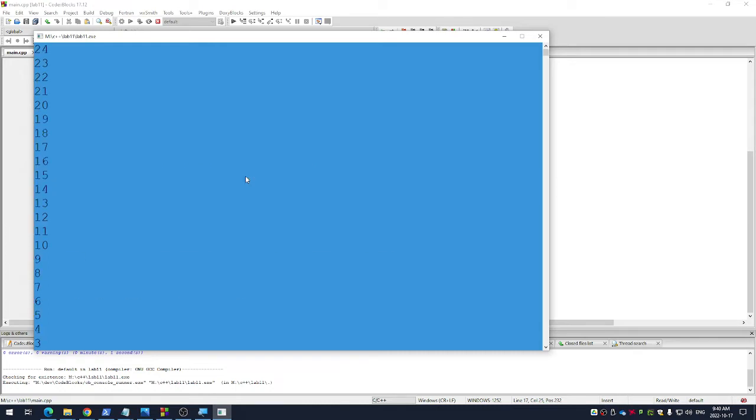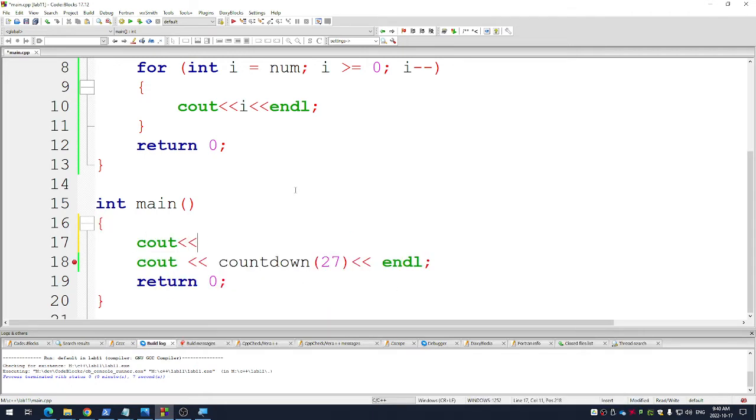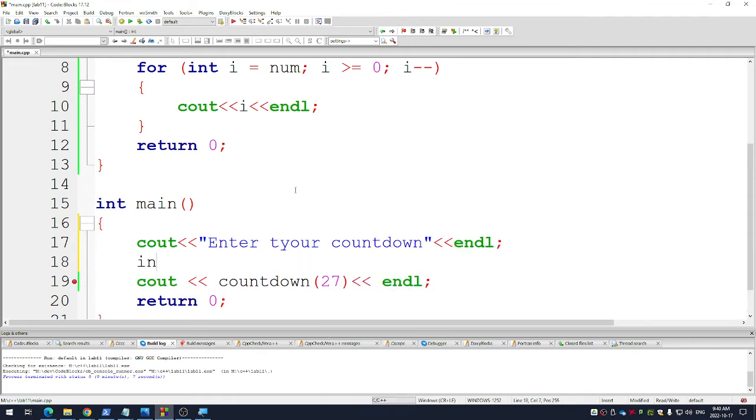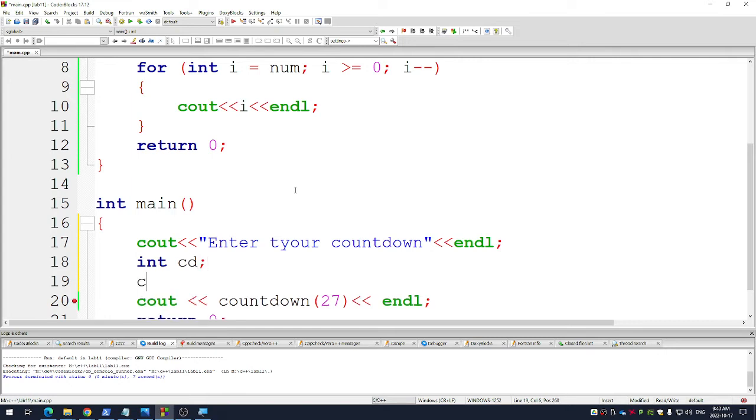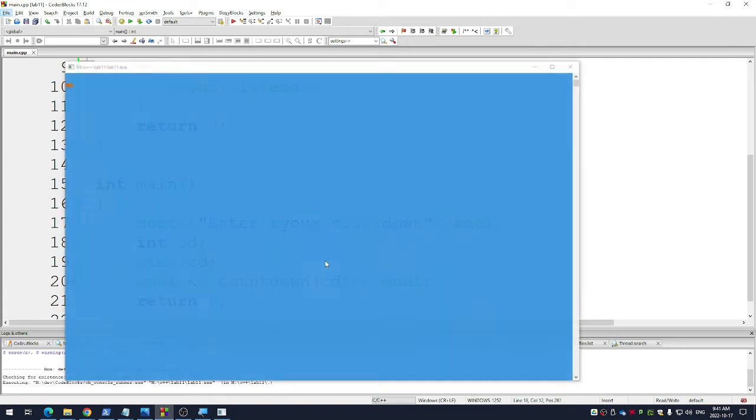So then, Mr. Rosingo? Yeah? How do we get the user to enter in how many times? You would do something like this. You would say enter your countdown or whatever, right? You'd have to make a variable called like CD. You would get them to type it in like that, and then you would put CD here, because it's expecting them to type in an integer and then place it in there. So now it works. If they type 41, it counts down from 41.